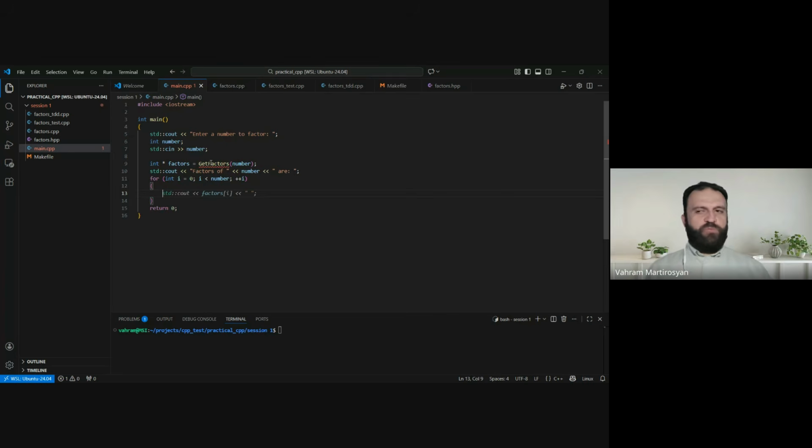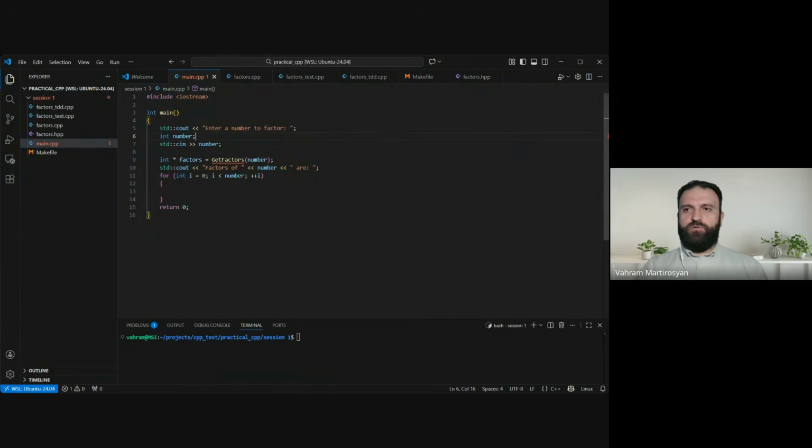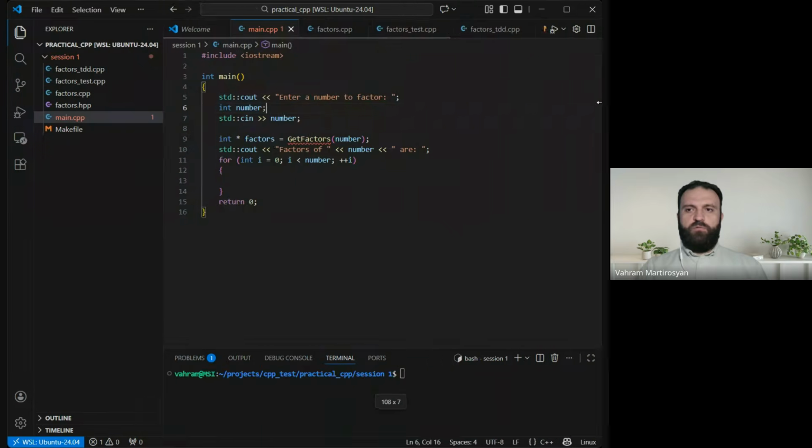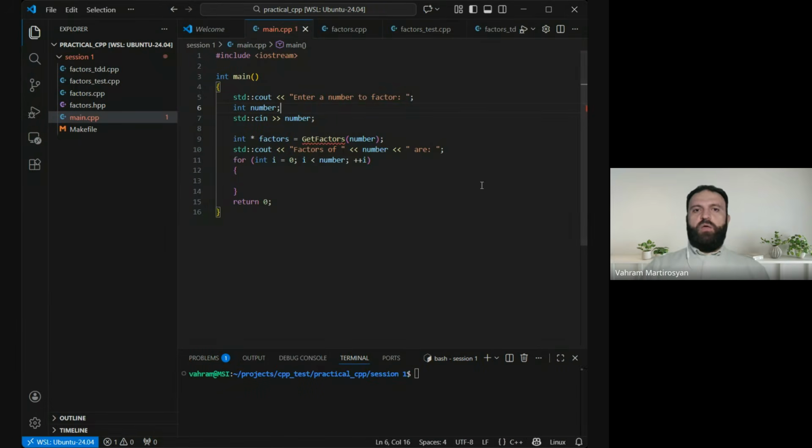But as you probably know, in C++, we don't have a proper way to know how long an array is. So we have a pointer which points to the beginning of the array, but how long is that array? We don't know that, and in order to understand where the data ends, we need to have that contract.